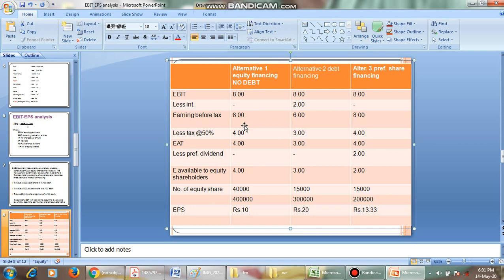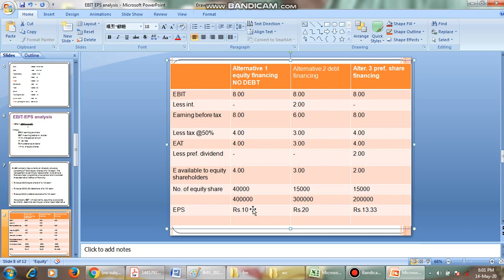Don't get confused. Tax is 50%, that is 8 lakhs into 50 by 100, which gives 4 lakhs. 8 lakhs minus 4 lakhs gives us 4 lakhs. As it is completely equity financing, there is no preference dividend, so minus 0. So the earnings available to equity shareholders is 4 lakhs. The number of shares is 40,000. 4 lakhs by 40,000 gives us earnings per share of 10 rupees.